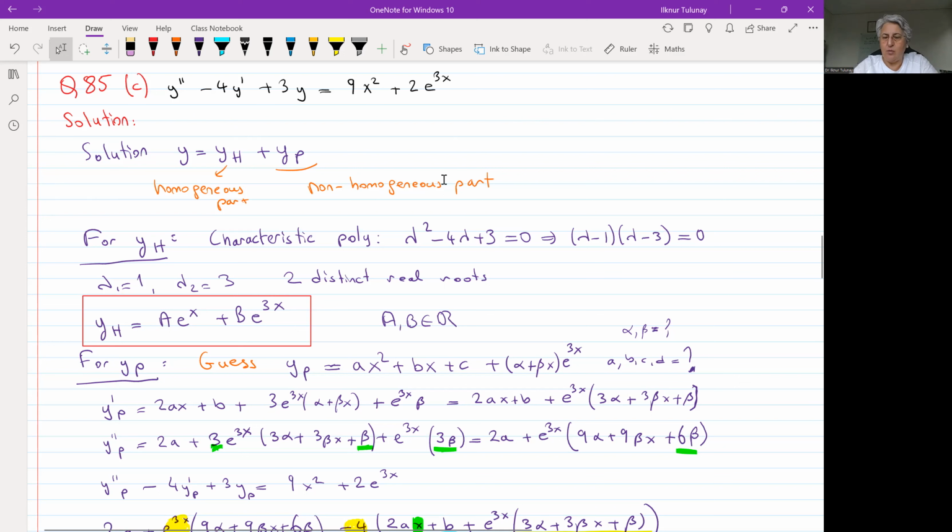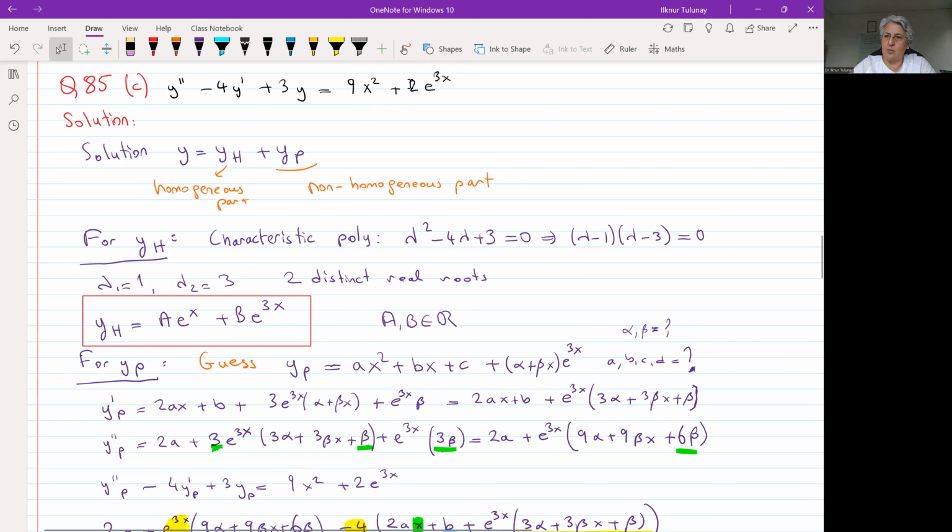Now we would like to do the non-homogeneous part. This involves a guessing function, as we discussed in the previous video. 9x squared is a quadratic polynomial, which means a polynomial of order 2. So how can we write a general polynomial of order 2? That is ax squared plus bx plus c, a general degree 2 polynomial. That will be the generalization for 9x squared. Then we have an exponential, and we have 2. 2 is a polynomial as well.